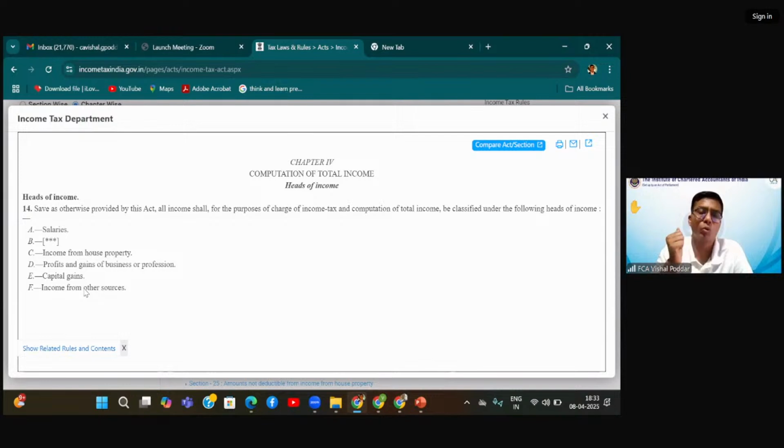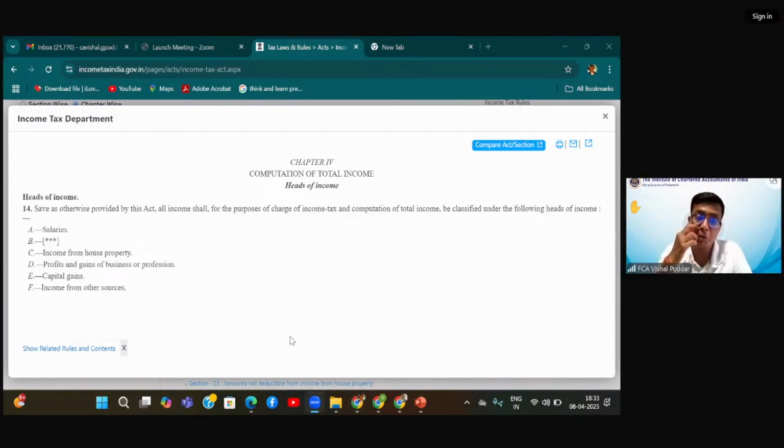How will I come to know where my income will fit in out of these 5 heads? Now I know that as per 14, I have to put it under different heads so that I can compute the income as per the respective provisions of the heads. But my question is, how will I come to know which head my income will fall in?